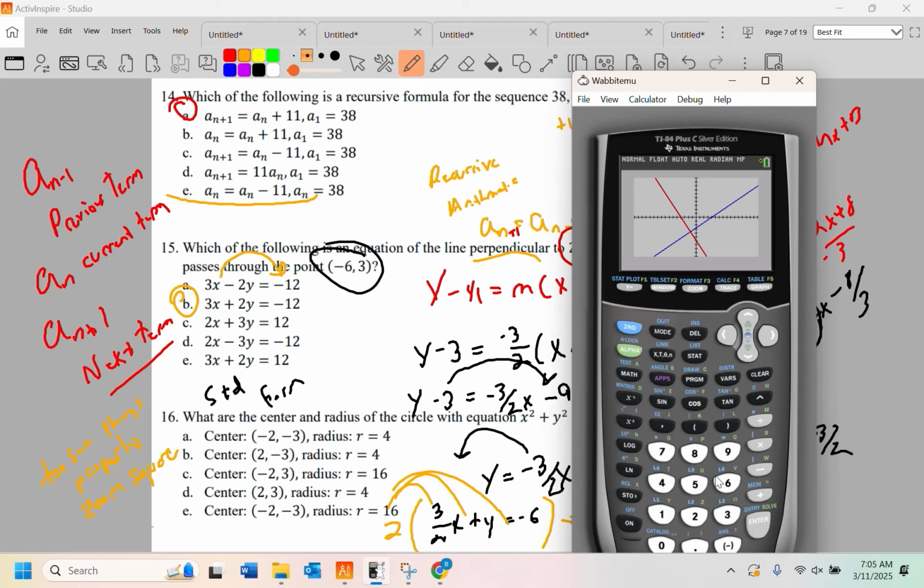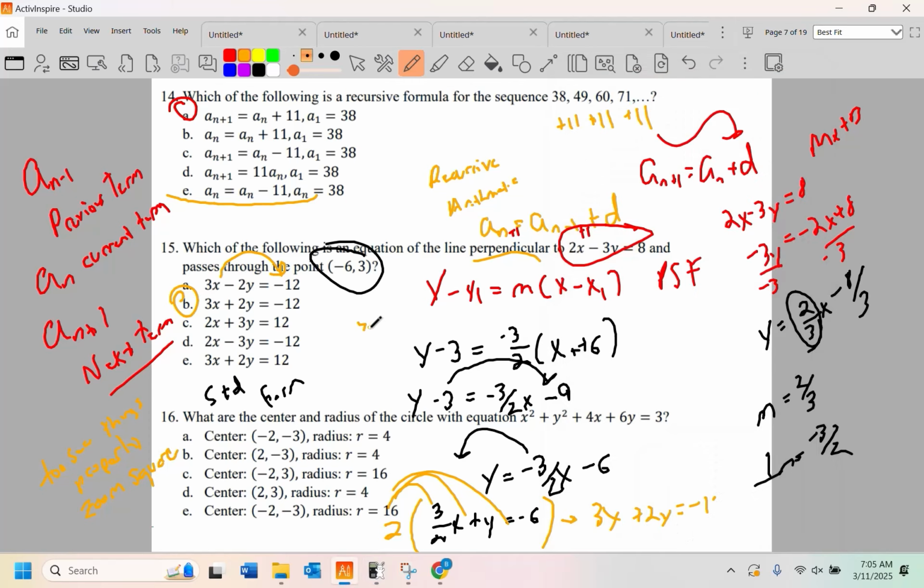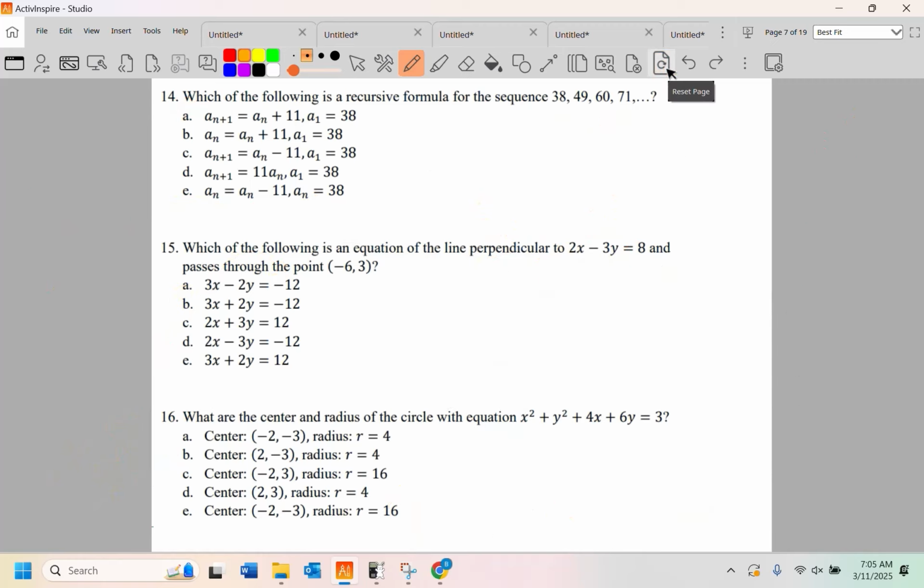And it does. So there's how you kind of cheat with a TI-84. The last one I can do, and then I've got to stop and clear my room because it's ACT day.